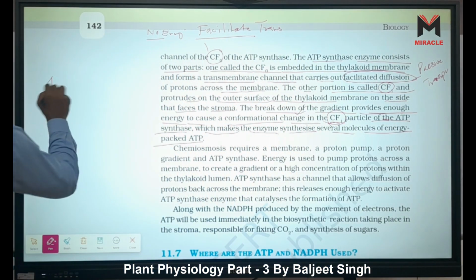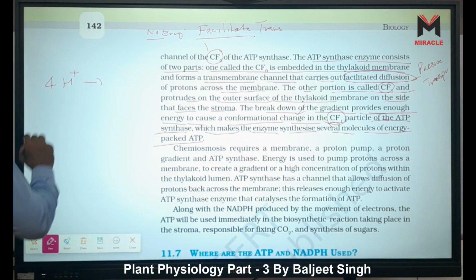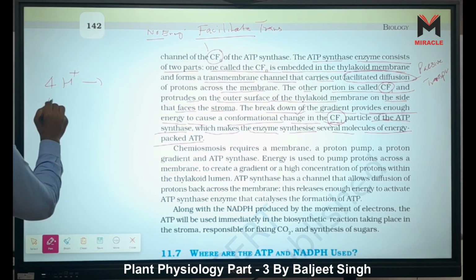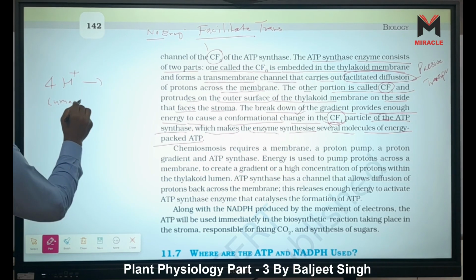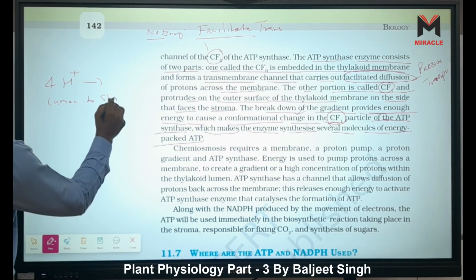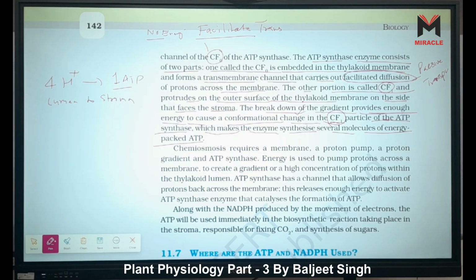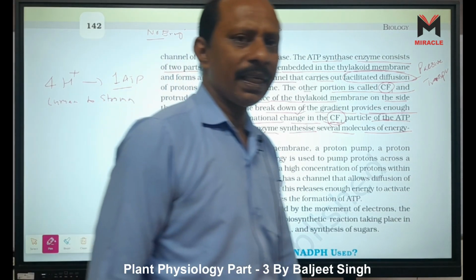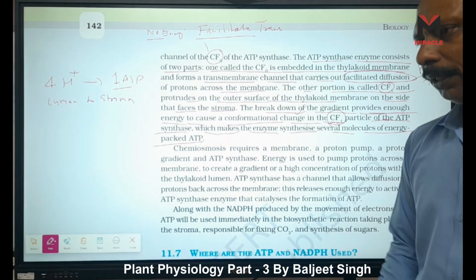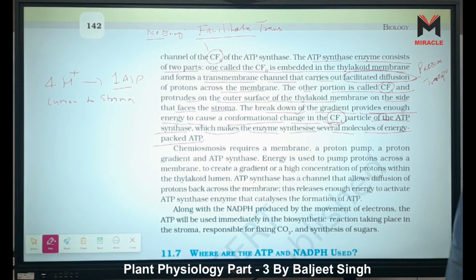When 4 H plus ions move from the lumen to the stroma, then 1 ATP is formed. In the old NCERT it is given as 2 hydrogen atoms, but that is wrong, because this time NCERT has corrected this one.